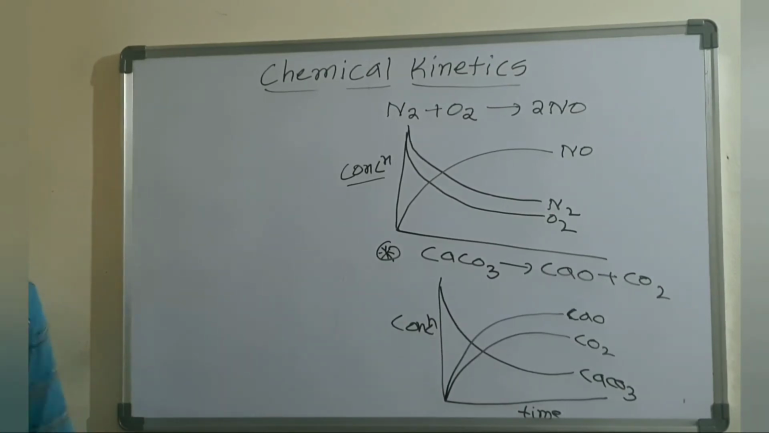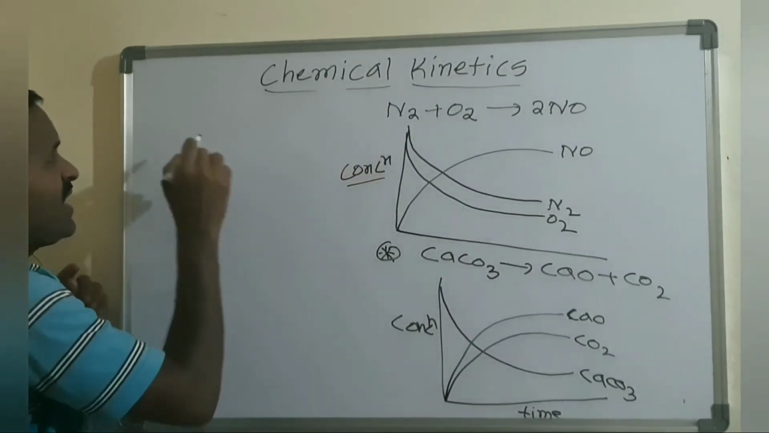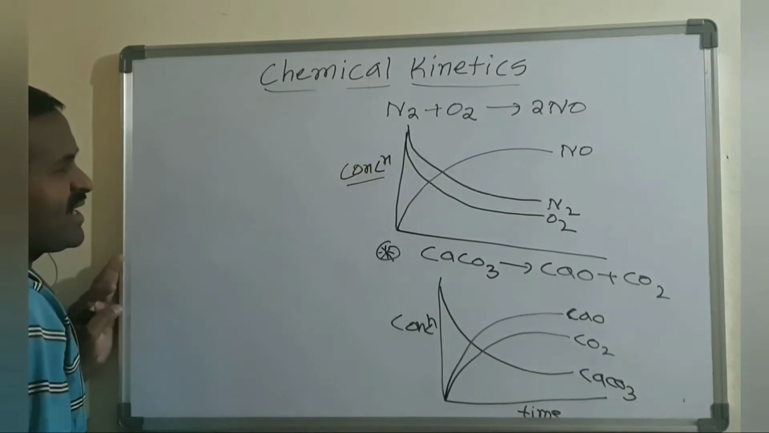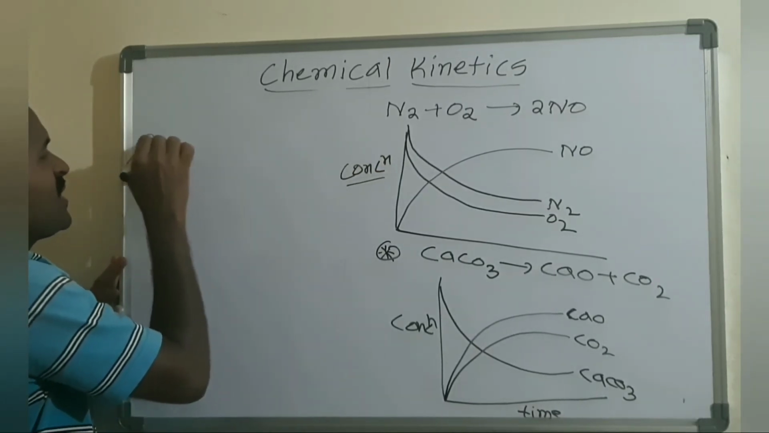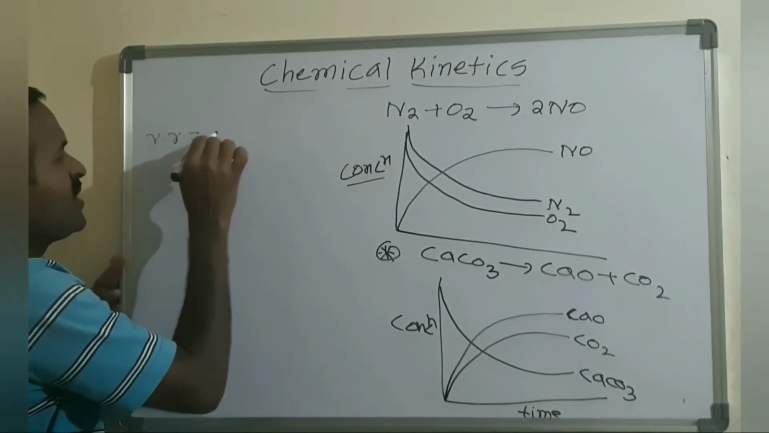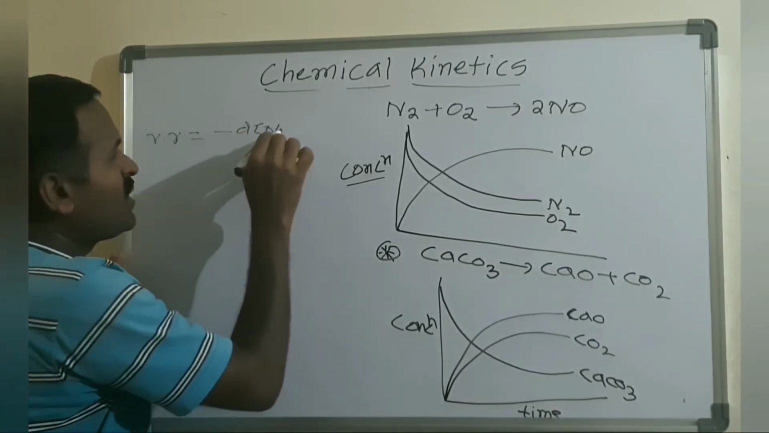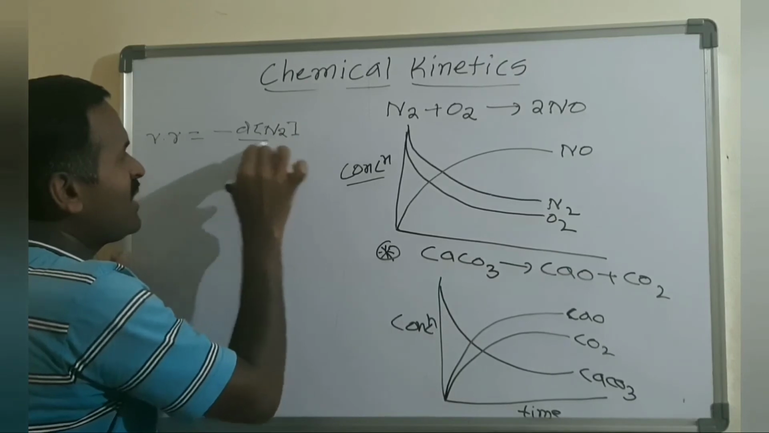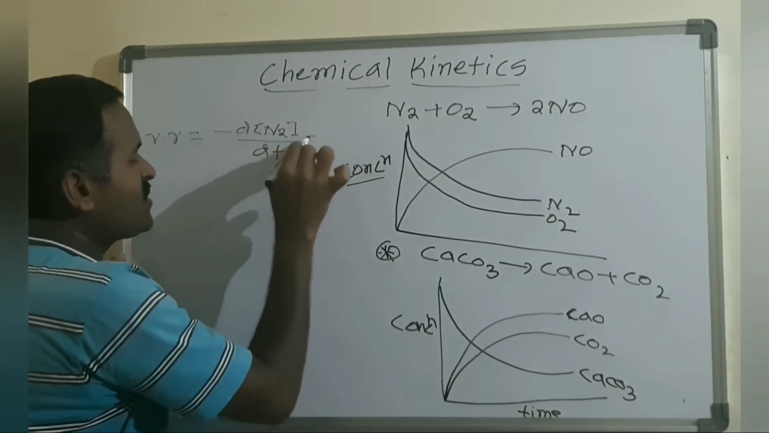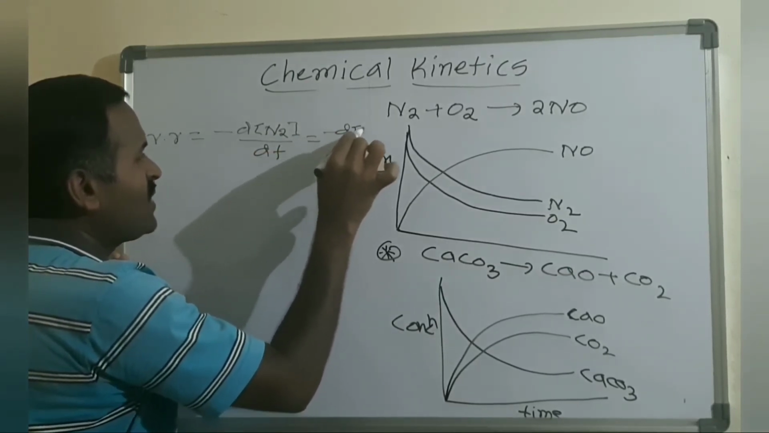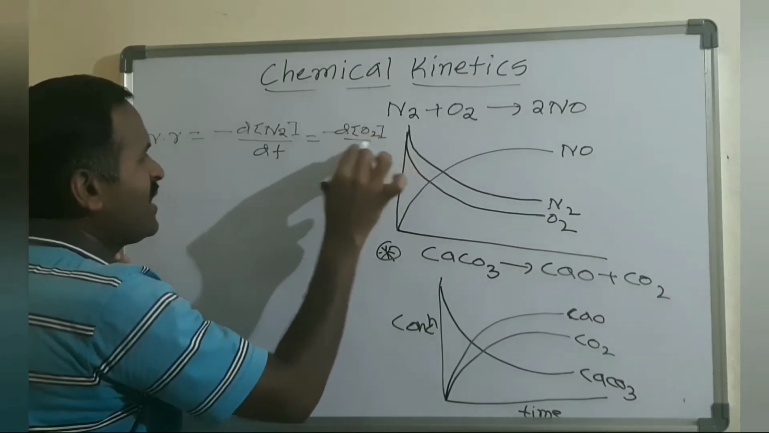Okay, now we write the differential rate law for this reaction. Suppose I write the differential rate law for this reaction, the rate of reaction is equal to minus d of N2 divided by dt, which equals minus d of O2 divided by dt.